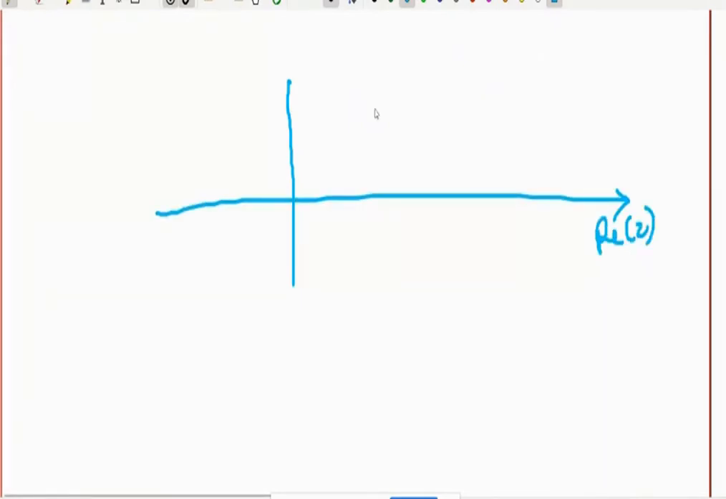So this is my graph. The x-axis is real z. The y-axis is imaginary z. And here is z equal to 1.